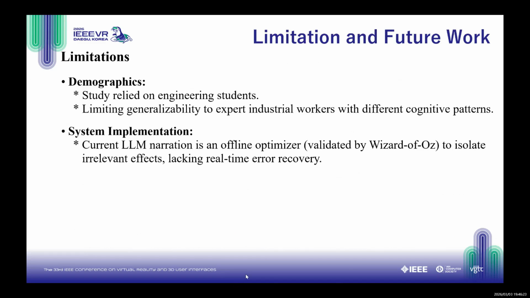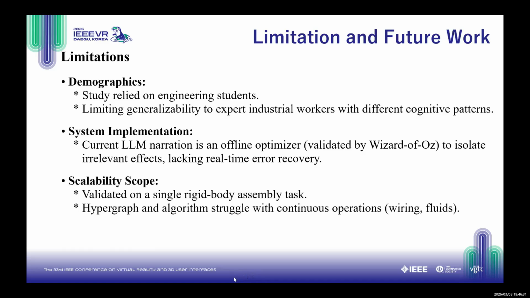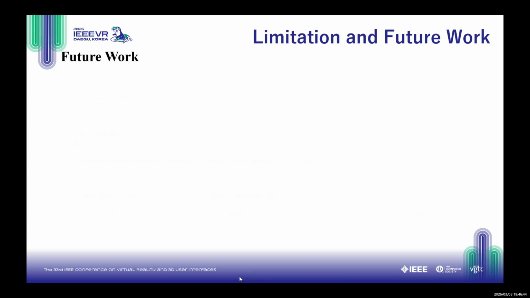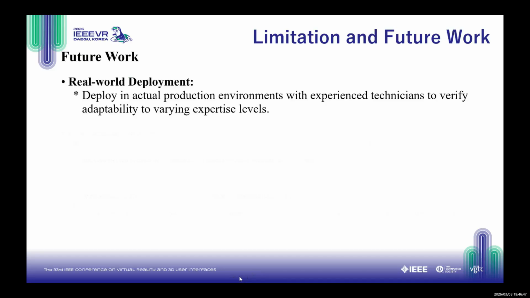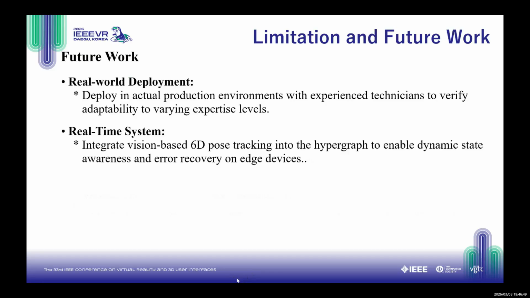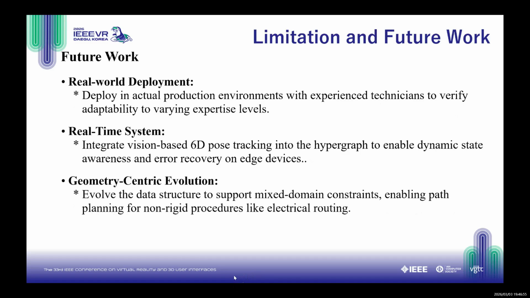The current large language model narration is an offline optimizer validated by Wizard of Oz operators. And the third part is the scalability scope. We only validated on a single rigid-body assembly task, although it's quite complex. The hypergraph and the algorithm struggle with continuous operations like wiring and fluid handling. And then let's come to the future work. First, we plan validation in real-world settings. And second, we will develop a real-time adaptive system. Finally, we envision a geometry-centric evolution, which we hope will solve the non-rigid tasks we mentioned above.